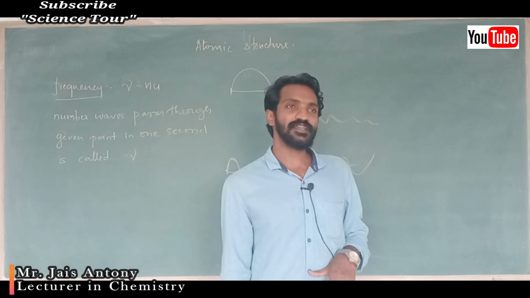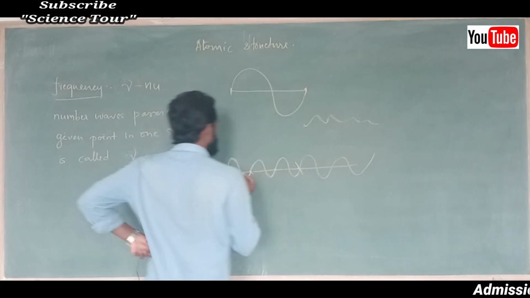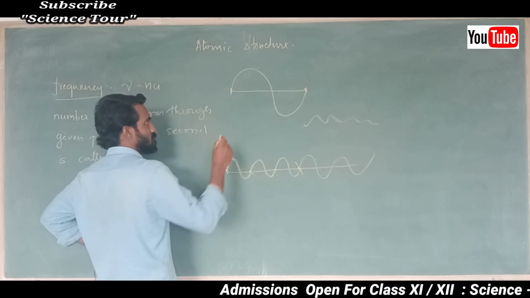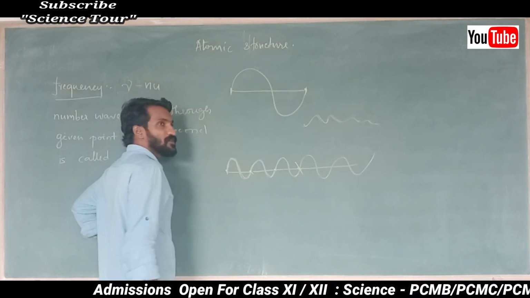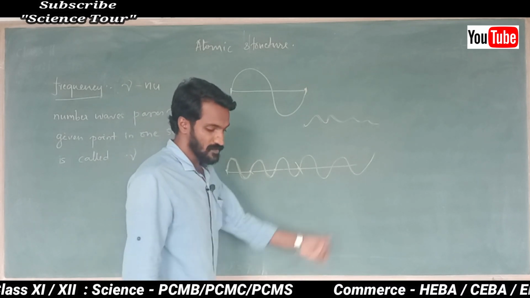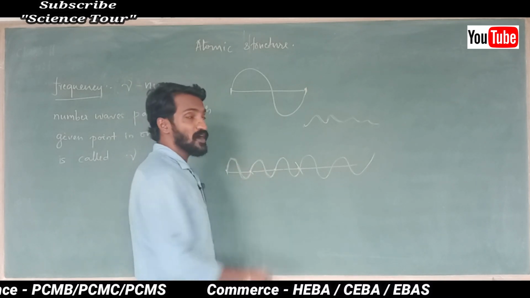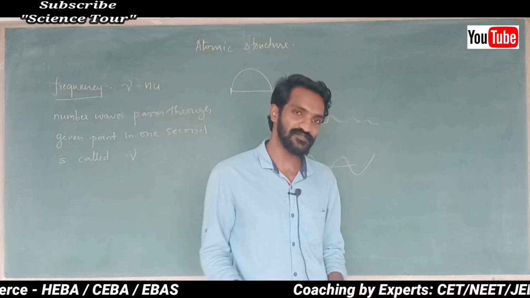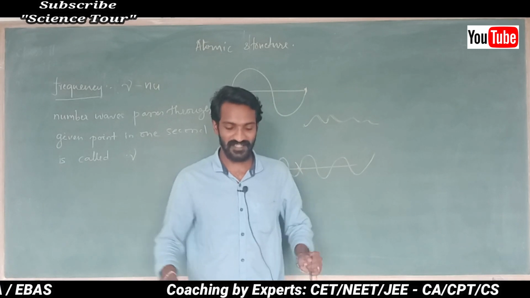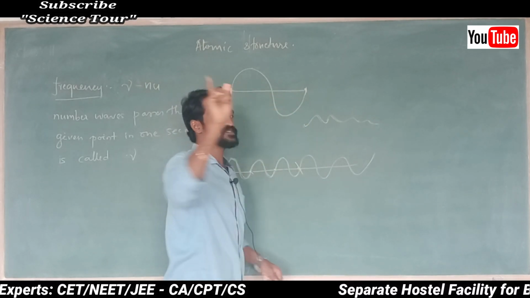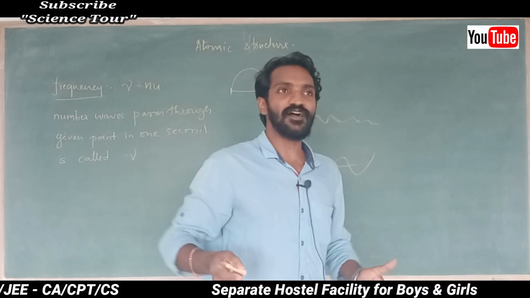I can give another explanation. See, here to here, I already mentioned that it is one wave. Here to here, one wave. Then I can say that this is one wave, or I can say one cycle. It is not "hero cycle", okay? Don't get confused. It is one cycle. One crest and one trough is considered as one cycle.